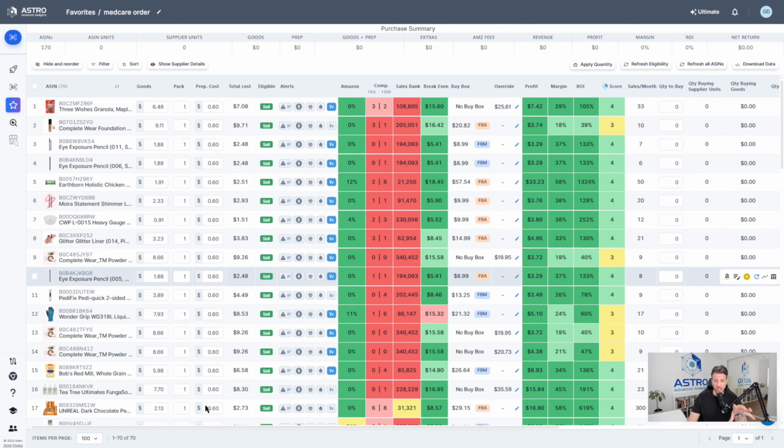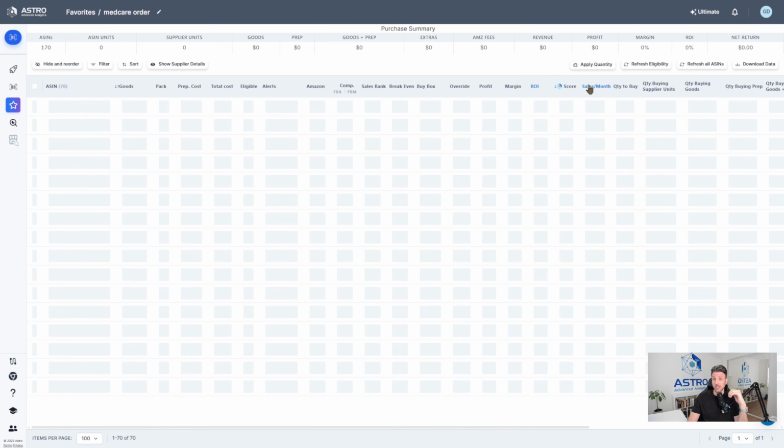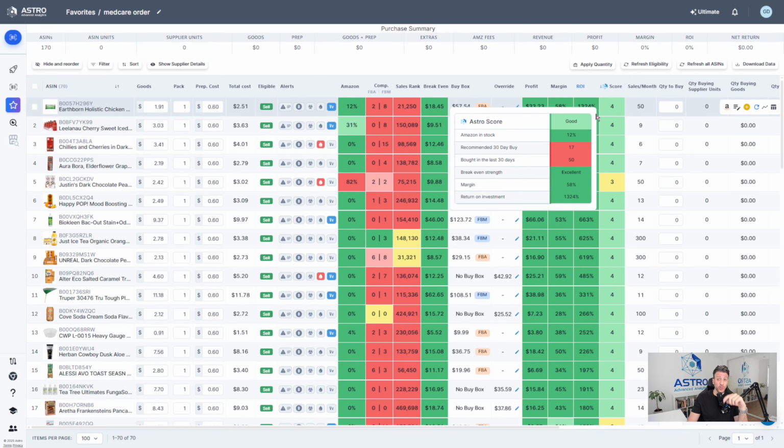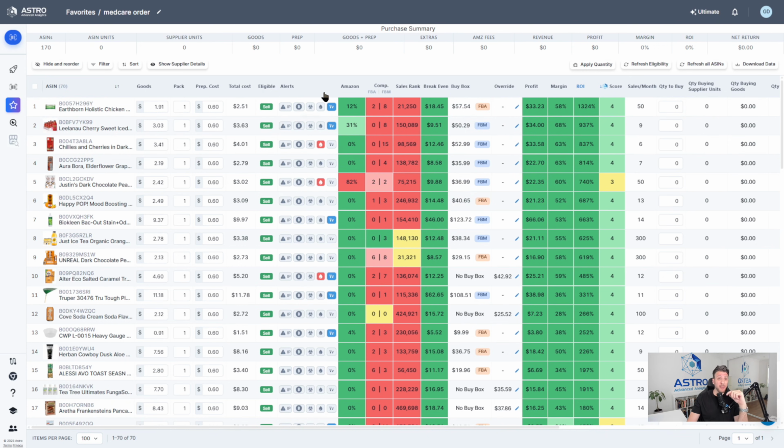So when I look at a list like this, there's 70 in here. There's a lot of products that I can sell. What I like to do first is to sort by ROI highest to lowest. When I sort by ROI highest to lowest, I see some ones that usually have ridiculous ROIs, like this one here, 1,324%. Now, the reason why that's like that is because Amazon isn't telling us the correct pack size.